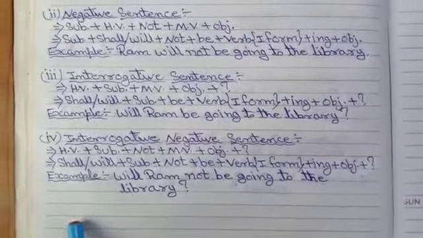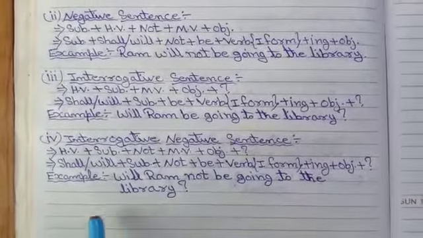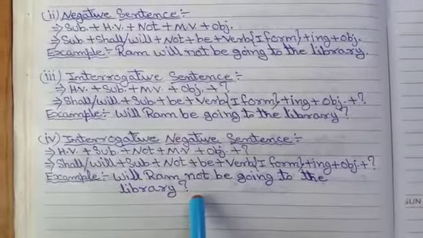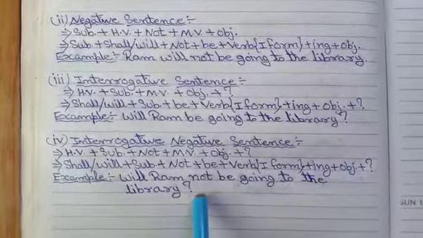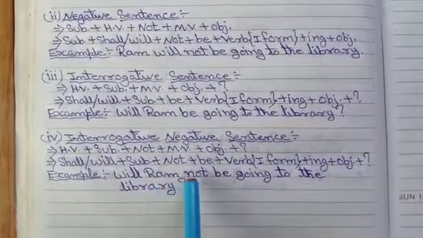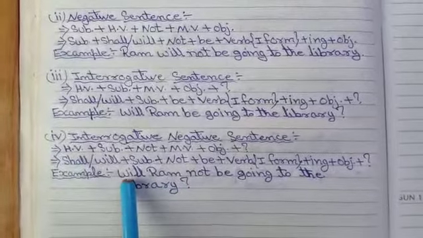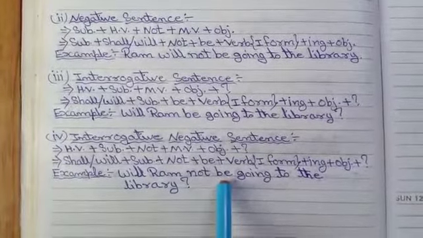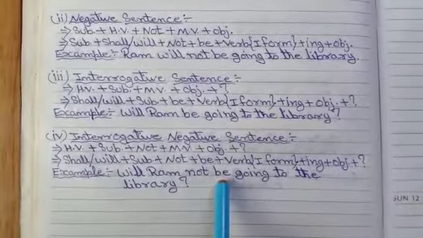Now see an example of an interrogative negative sentence. Will Ram not be going to the library? Question mark. In this sentence we use Ram and not in between the helping verb will be. So that's why the sentence structure is in this way.